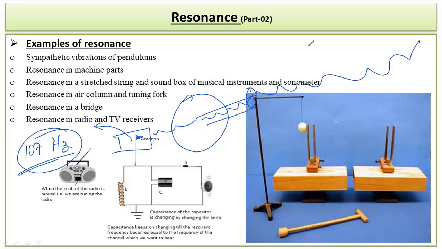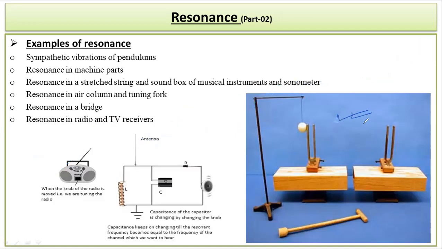One example you can understand with this tuning fork also, that how the resonance is working. So over here you can see that one wooden box is there, which has been surmounted with a tuning fork of a certain frequency. The another wooden box of the same size has been also surmounted with one more tuning fork of the same frequency. Okay. Now what you do, you just hit a rubber band or a rubber ball to this first tuning fork. Name it as, say as for example, this one is box A and this one is box B. So this tuning fork is A, and then this tuning fork got vibrated.